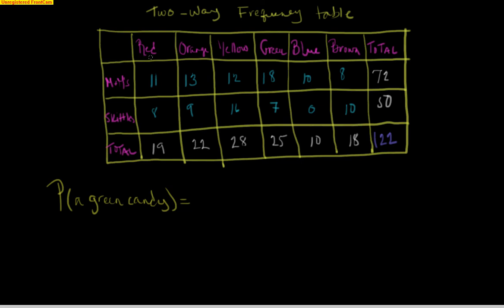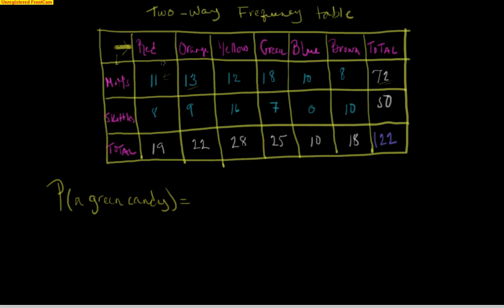So, for example, just analyzing the table a little bit here, this top row is the colors of our different candies, and this going down is the type of candies. So, for example, this 11 right here, we had 11 red M&Ms. There were 13 orange M&Ms, and so on. And this 72 down here in white, that total means there were 72 M&Ms.